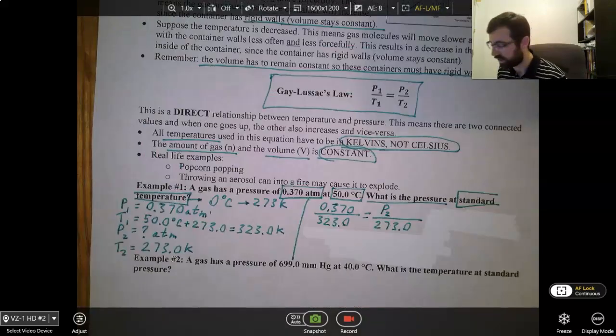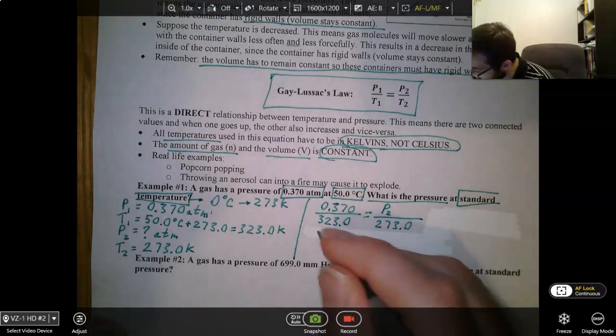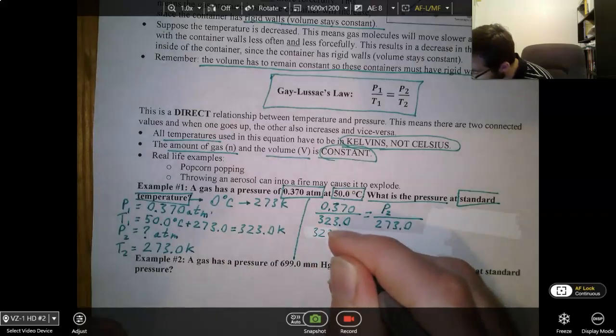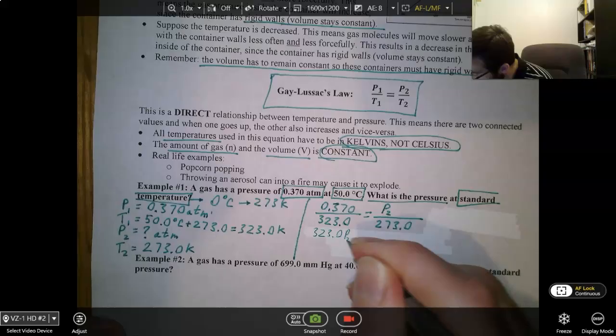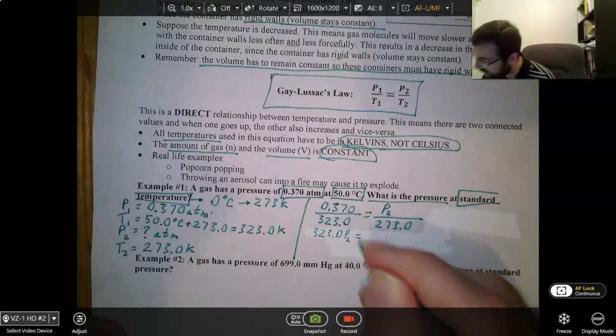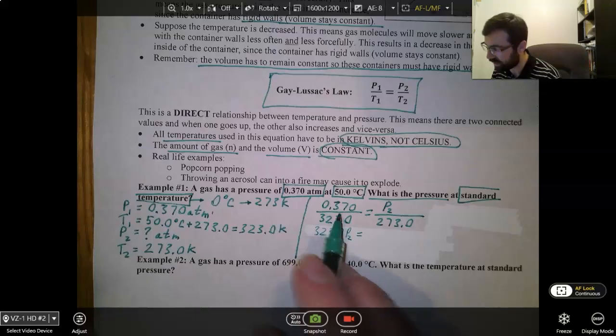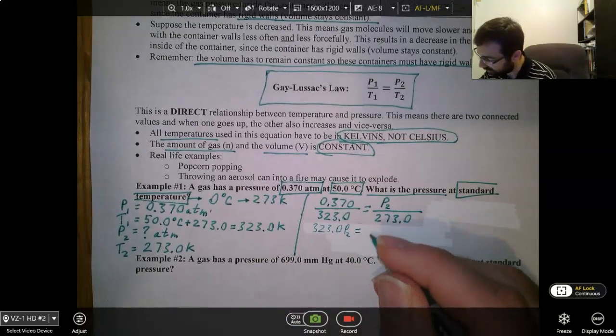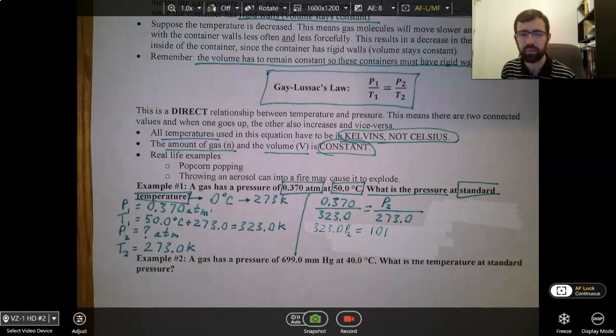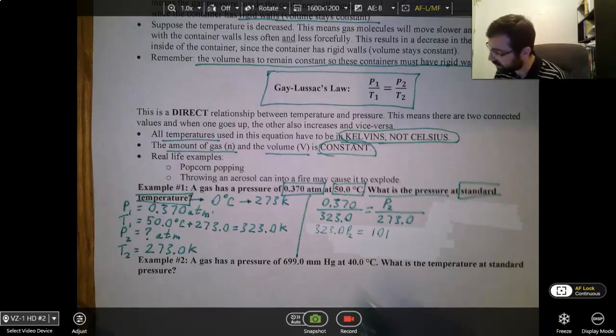So when I do that, I'm going to get 323.0 P2 equals 0.370 times 273.0. I get 101.01. Let's just round it to 3 sig figs, 101. You could keep that 0.01. It probably won't really change the sig figs, and if it does, I wouldn't count wrong, as long as you round it correctly at the end. At the end, we need 3 sig figs.